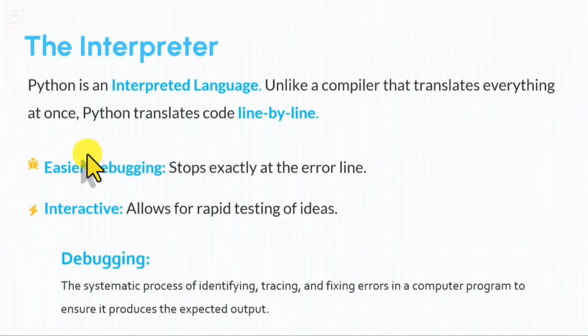As we just told you, the interpreter reads, translates, and executes the source code line by line, so it is very good for debugging, it is more interactive, and it is very good for testing. And for those of you who are completely new to programming, debugging simply means recognizing and fixing errors and problems in a program or in your code. So interpreted languages are very good for debugging.